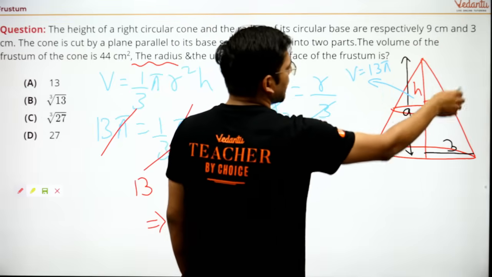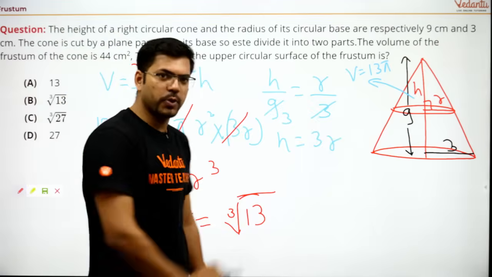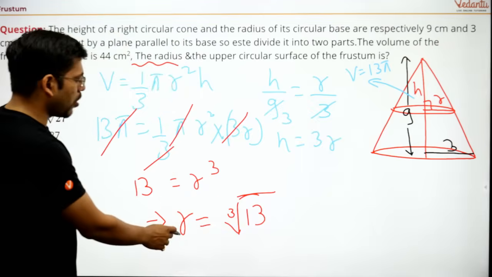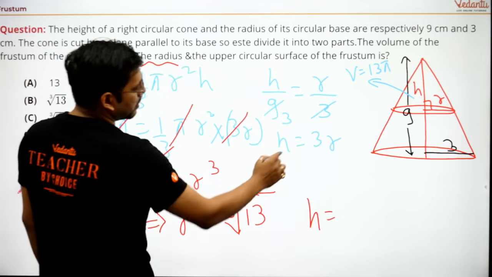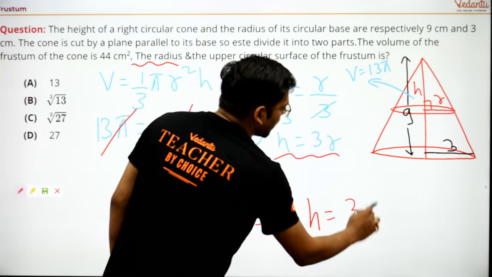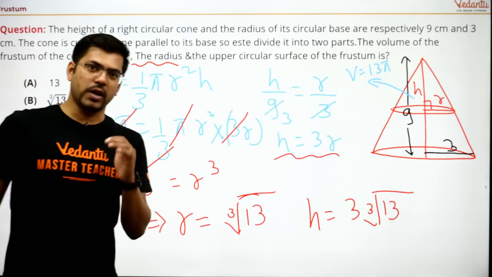So the radius we are being asked, and the upper circular surface area. So the upper part's surface area, you can very well get it. Surface area would be just putting in the formula, and if you have got this r, then you can also get the h. H is 3 times r, so this will be 3 times the cube root of 13. Are you all able to get what I am trying to tell?